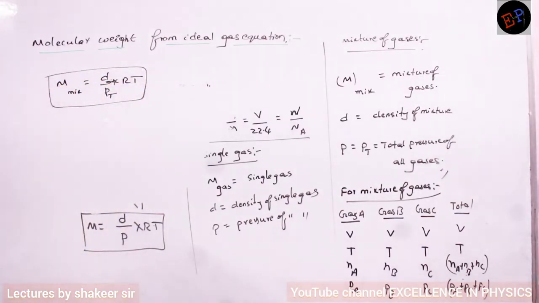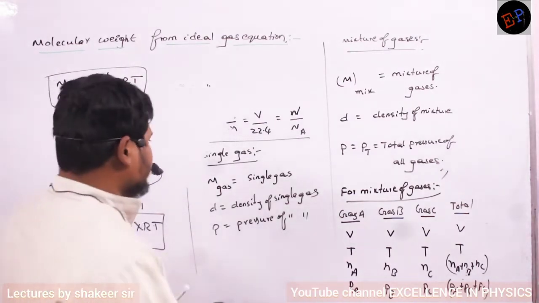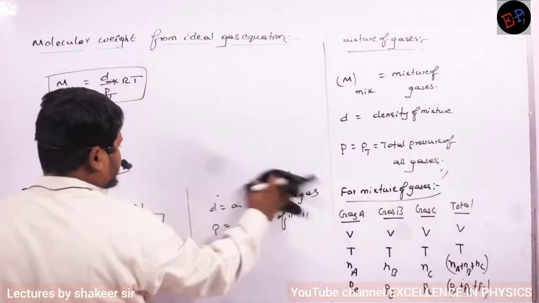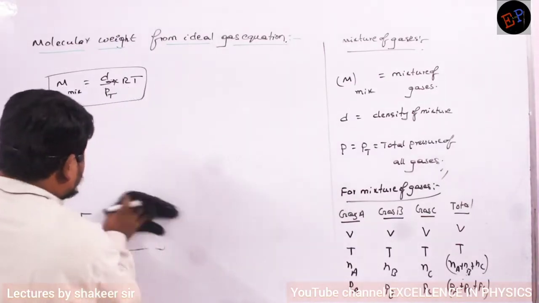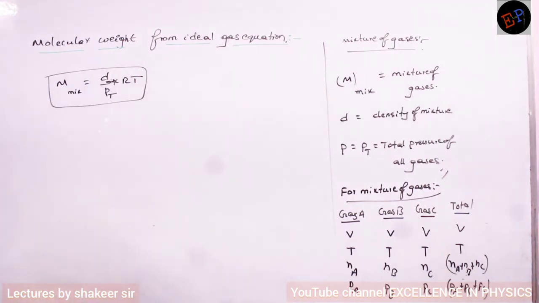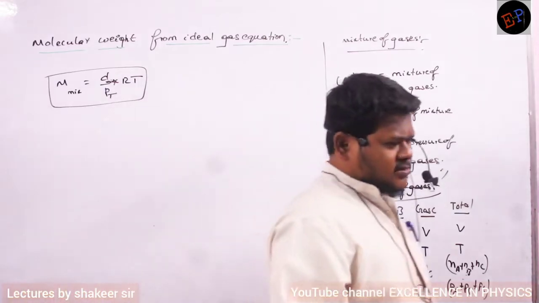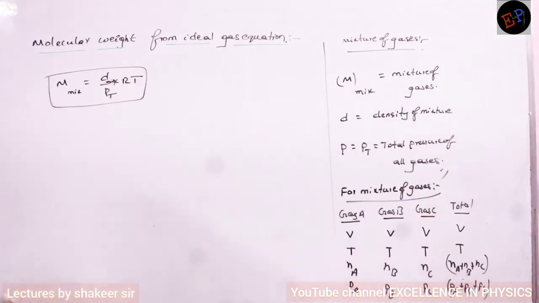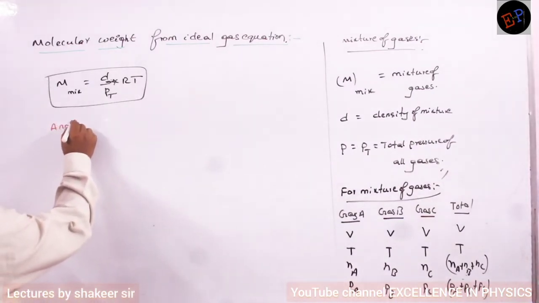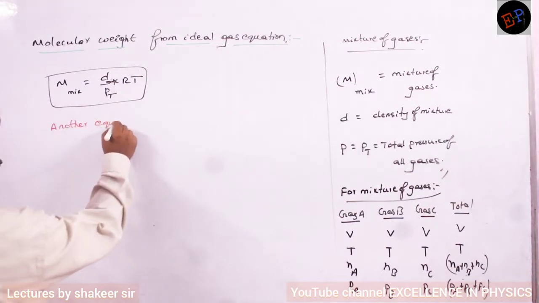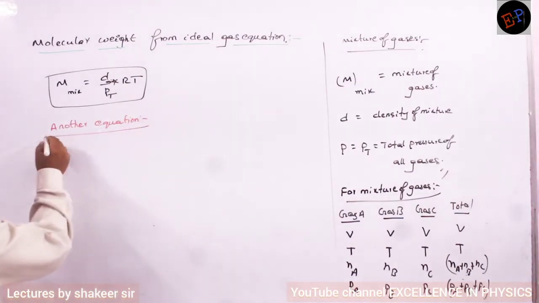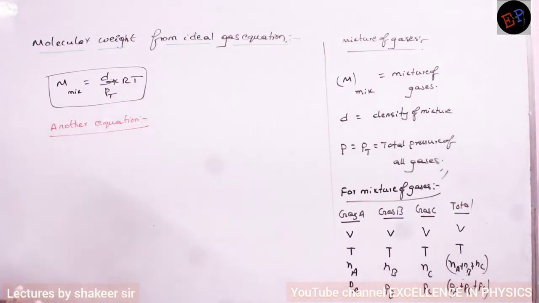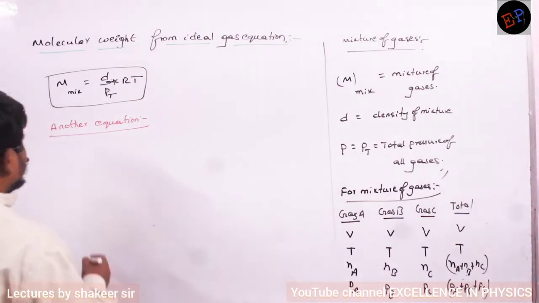Understood, no? Similarly, we have one more formula to calculate for a mixture of gases. What is that? Let us see. Total mixture density, that either he may give or he may ask us to calculate, depending on the question. This is the formula. Clear, no? So another equation to calculate the density of a mixture. There is one more formula whose derivation I am not writing, just the formula.